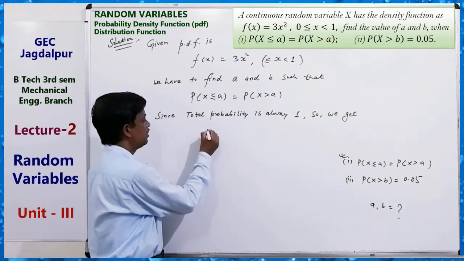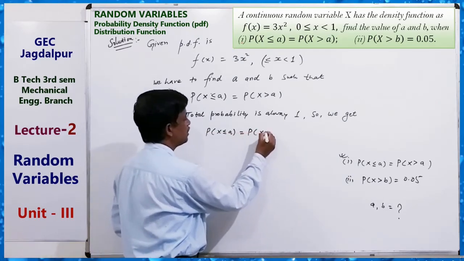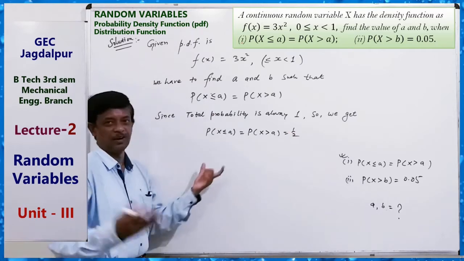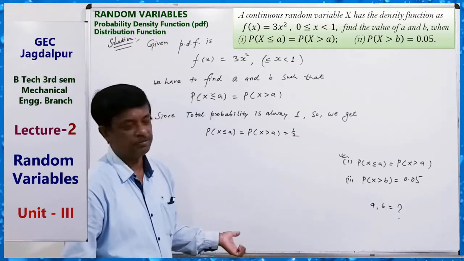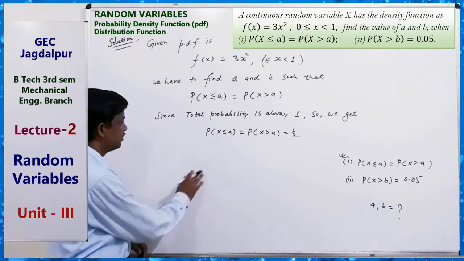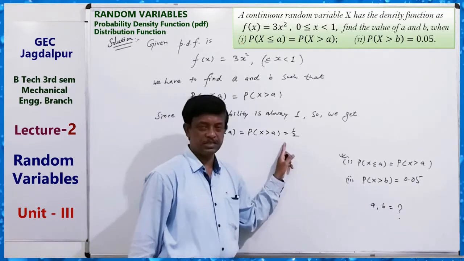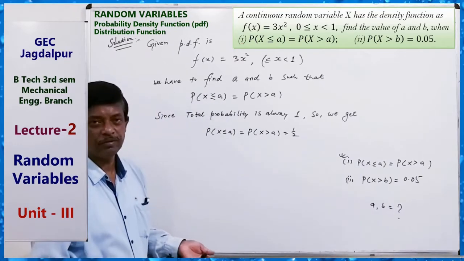So we get probability X less than or equal to a equals probability X greater than a equals half. Now we can take this equal to this, or this equal to this, and solve. You can find the value of a and b. So from this condition we have to find the value of a, and from the second condition we have to find the value of b.